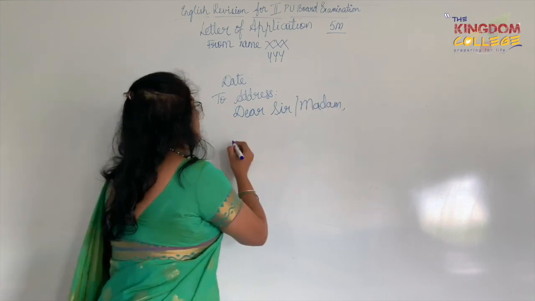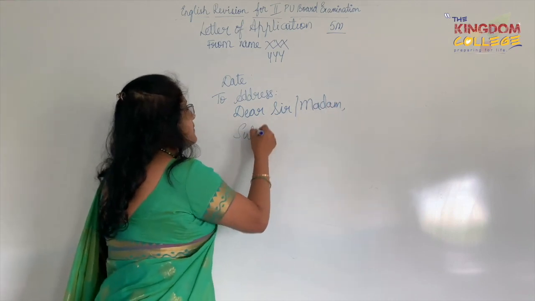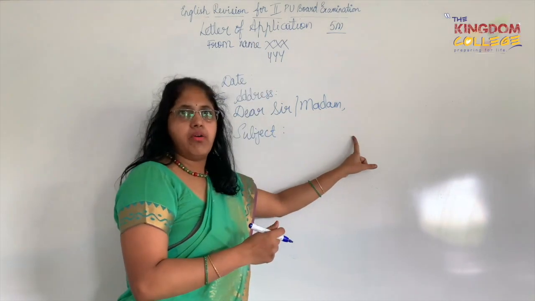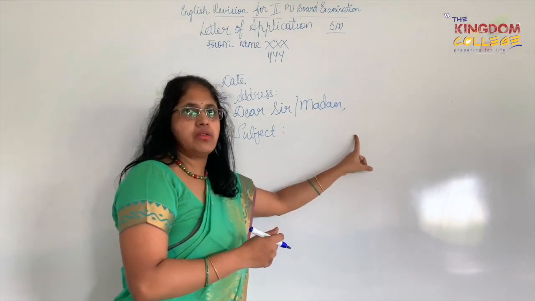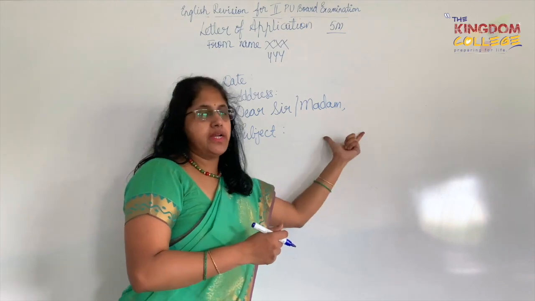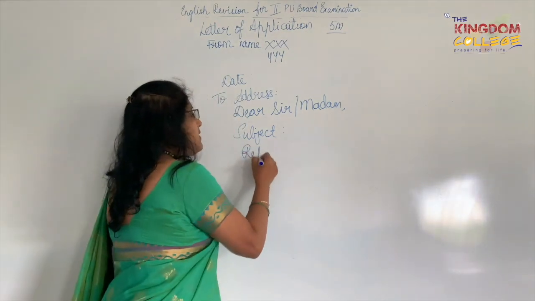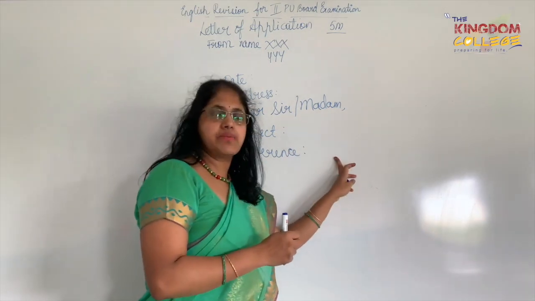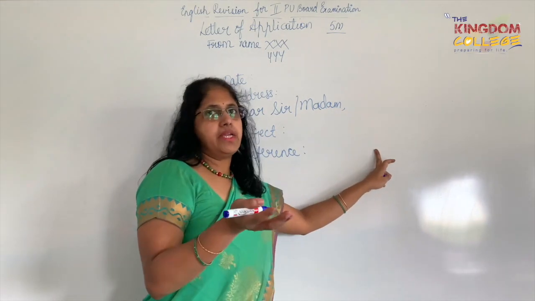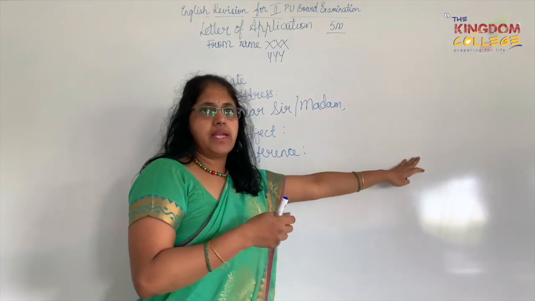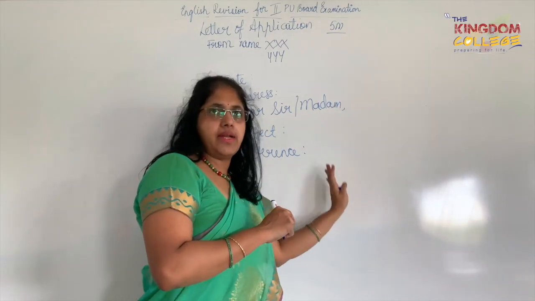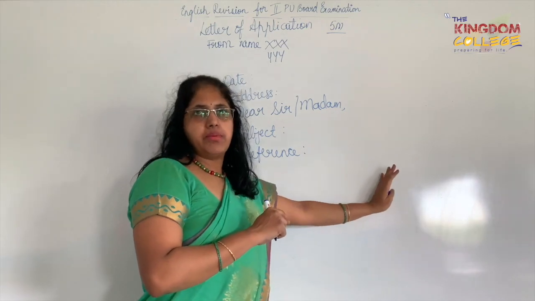Then I have the subject, which says it is the application for the post, a job application. I write that down here, and after that the reference: from where did I get this information? So we have the newspaper advertisement, be it the Times of India or the Deccan Herald, whatever is given in the question, the same thing I will write down here, dated, which date the advertisement had been posted.